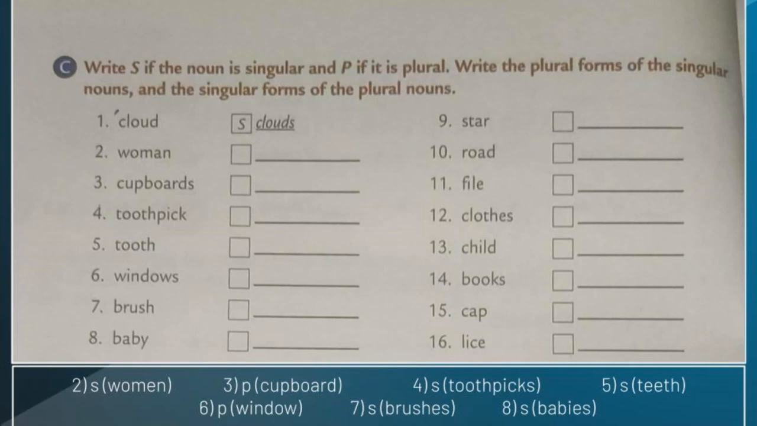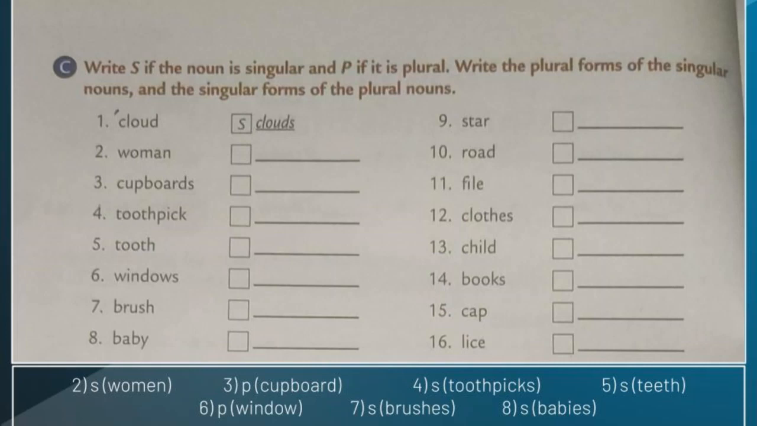Let's move to the fourth one. Toothpick. Is toothpick singular or plural? Yes, you're right. Toothpick is singular. So what letter do we have to write inside the box? You're right. We have to write the letter S inside the box. Then what is the plural form of toothpick? That is toothpicks. Which letter do we have to add? Yes, we have to add the letter S to toothpick. That is toothpicks.